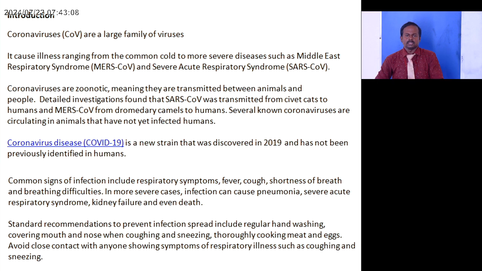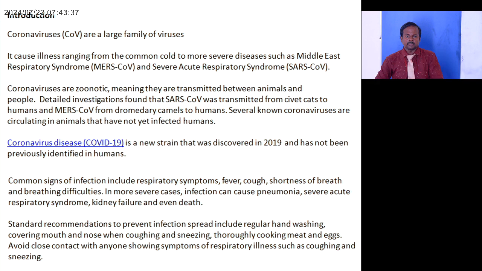Coronavirus disease is a new strain that was discovered in 2019 and has not been previously identified in humans. Some of the common signs of infection include respiratory symptoms, fever, cough, shortness of breath, and breathing difficulties. In more severe cases, infection can cause pneumonia, severe acute respiratory syndrome, kidney failure, and even death.